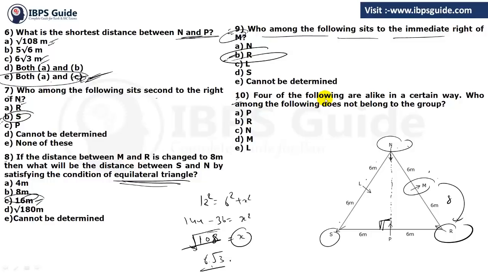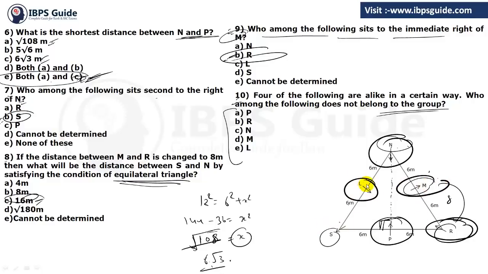Now 10th. 4 of the following are alike in a certain way. Who among the following does not belong to that group? So we have 5 options. One of them is different. We have to find out that one. First of all we have P here. Then we have R here. Then we have N here. Then we have M, and then we have L. So what is common between 4, and what is different in one of them? See, N, L, P and R all are facing inside, but M is facing outside. So our answer will be M because it is facing outside. Clear? So this is all for today.